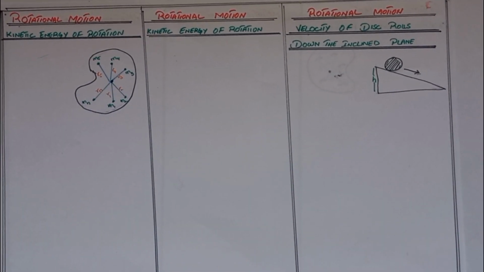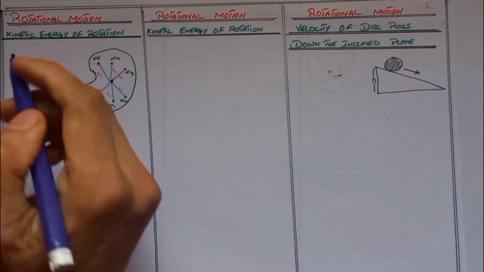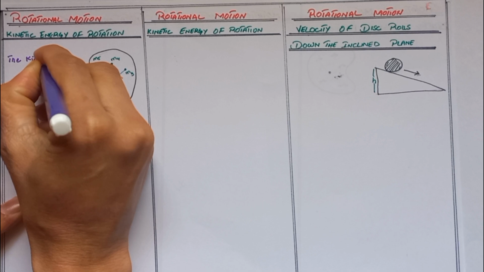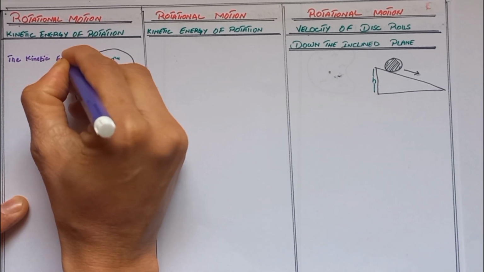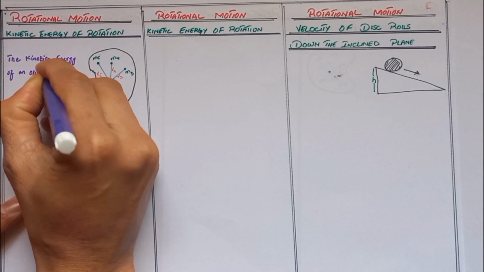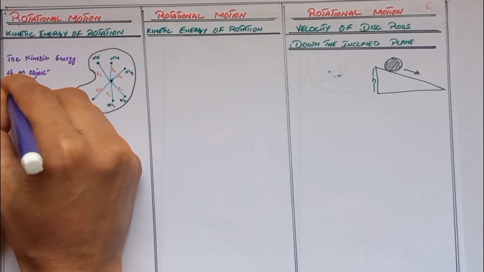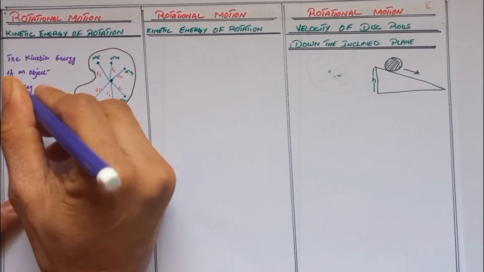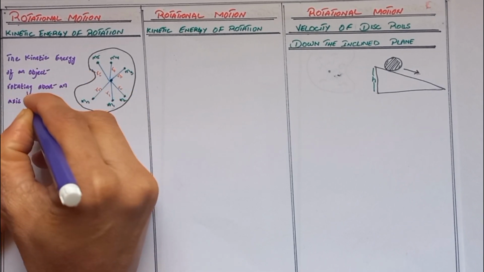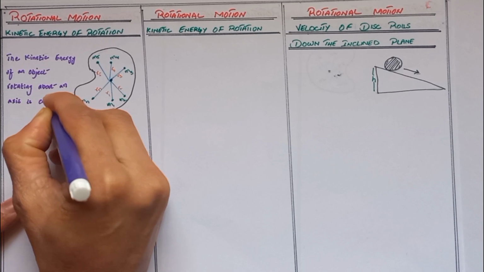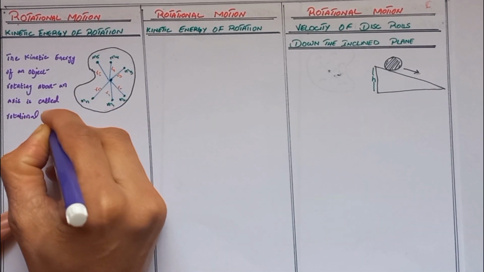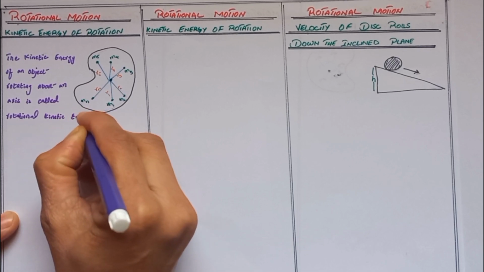Today we discuss the topic of rotational motion, that is the kinetic energy of rotation. First we discuss the definition of kinetic energy of rotation. What is the definition? The kinetic energy of an object rotating about an axis is called rotational kinetic energy.